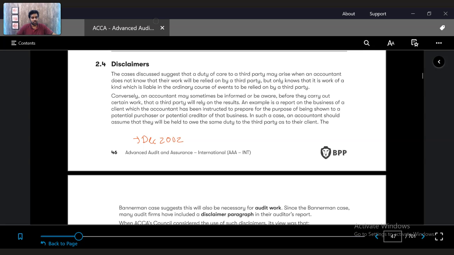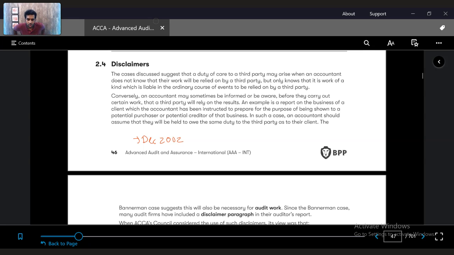PwC's decision was prompted by the case of July 2002, Royal Bank of Scotland versus Bannerman Johnstone Maclay, where RBS sued a Glasgow auditor to reclaim a lost loan, which it said it had offered based on information included in the auditor's accounts. The judge found in favor of RBS. The judge said that a disclaimer would have made it impossible to infer the auditors had assumed a duty of care to the bank. So see, same situation I told you.